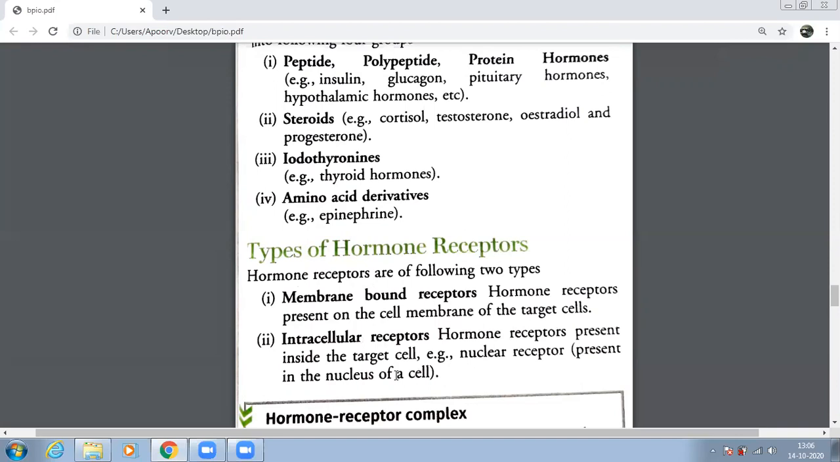So if it is inside the plasma membrane, then we call it an intracellular receptor. And if it is on the membrane only, on the cell membrane or plasma membrane, then we call it a membrane bound receptor. So what are the 2 types of receptors? Membrane bound receptors and intracellular receptors. So those hormone receptors which are present on the cell membrane are known as membrane bound receptors, and for those which require the hormone to enter the cell membrane and then reach its target, they are known as intracellular.